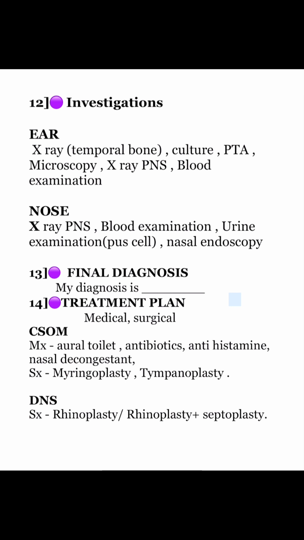Treatment is basically of two ways, medical and surgical. In conditions like CSOM, medical treatment would be oral toilet, antibiotics, antihistamine, nasal decongestant. Surgical management would be myringoplasty, tympanoplasty. In DNS, there can be surgical management, that is septoplasty or rhinoplasty with septoplasty.